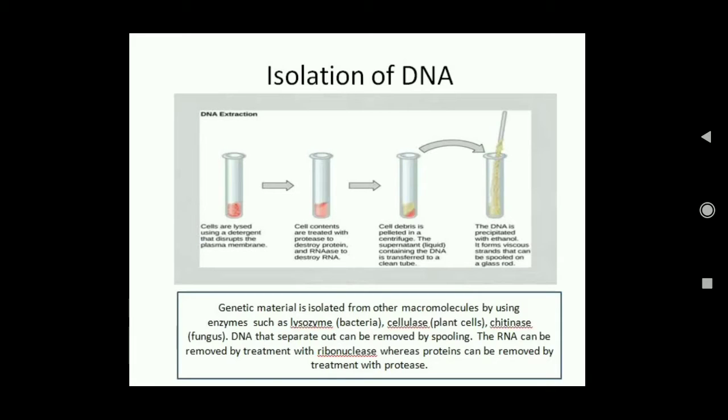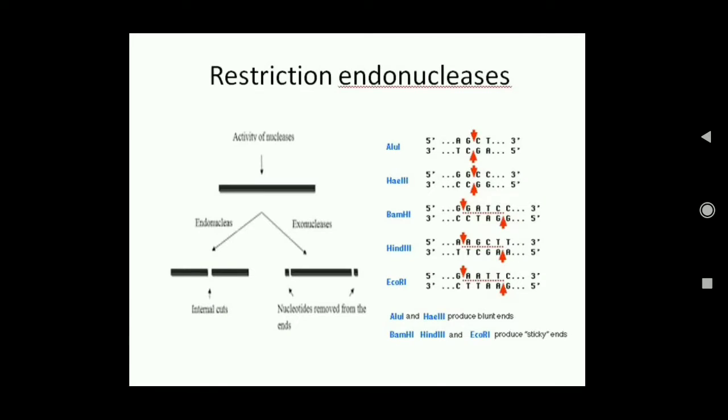RNA and proteins are of course removed by ribonuclease and protease. After all these enzymes have broken down all the different parts of the cells, only the DNA remains. Then the DNA is separated using chilled ethanol. So that is the first step, isolation of DNA.